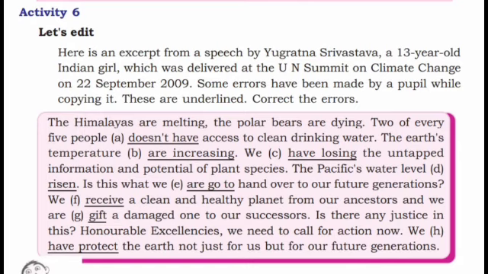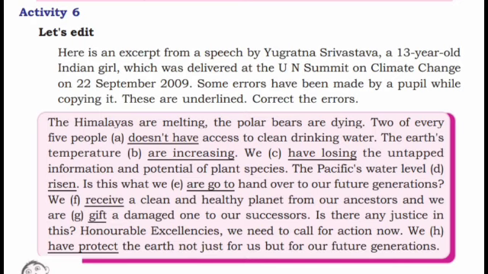Then next, is this what we are going to hand over to our future generations? Are going to: is or am or are plus verb plus ing. That is, are going to hand over to our future generations.